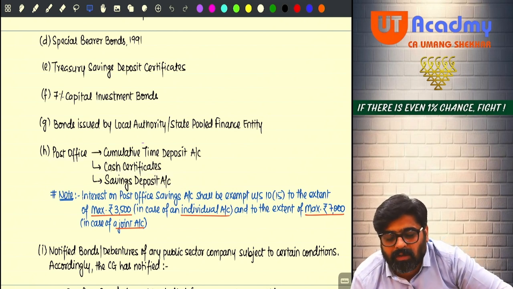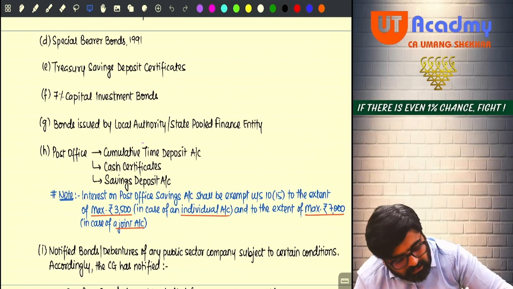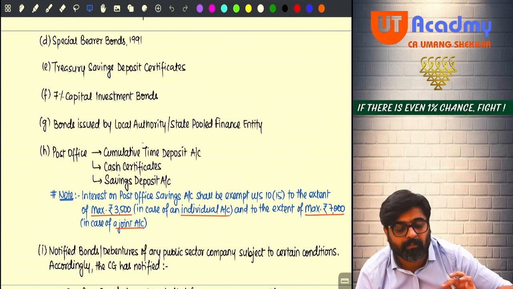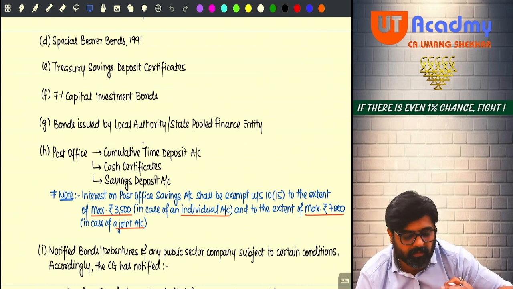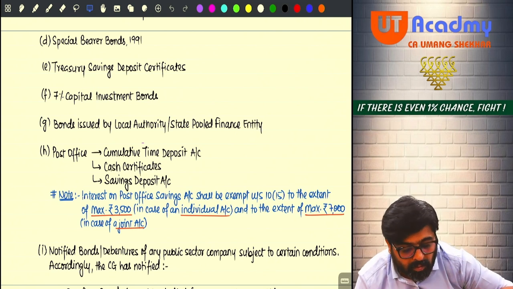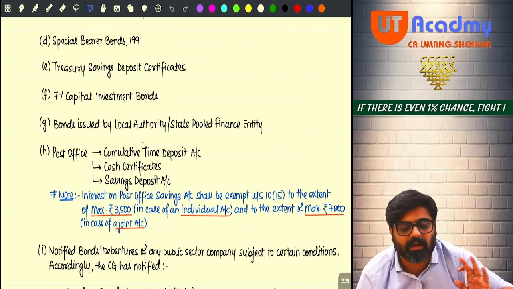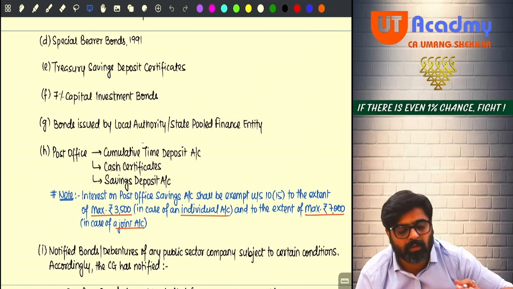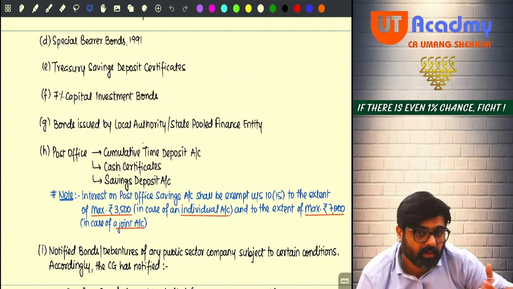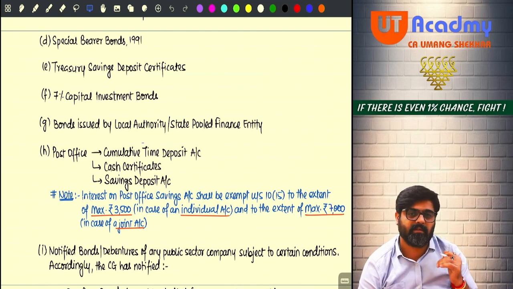Now, if you open a savings deposit account in a bank, then any interest on that savings deposit account will be fully taxable under the head Income from Other Sources. But if the same savings account is opened with a post office, then you have a post office savings deposit account, yes or no? And on whatever amount you invest in that post office savings account, you are going to get what? Interest every year.